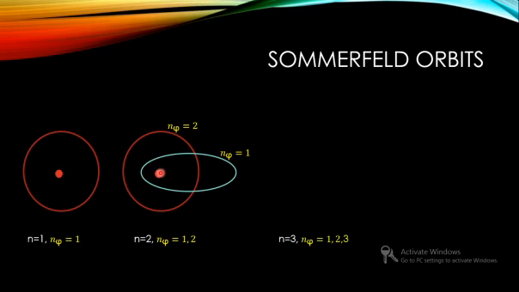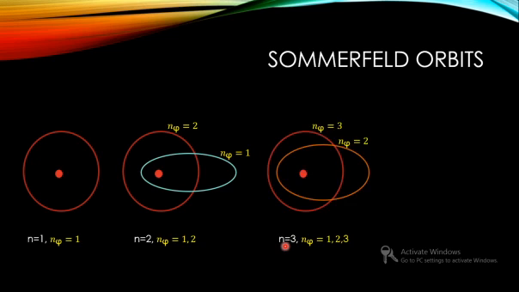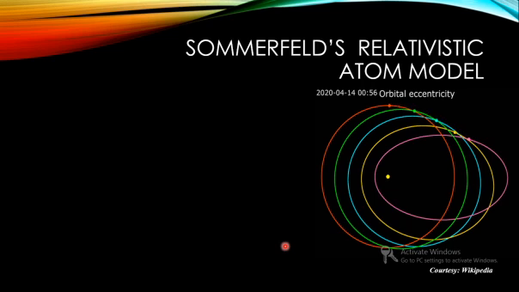Next, similarly we can consider n equal to 3, where n phi has values 1, 2 and 3. Which would be the circular one? n phi equal to 3, which is the same as n equal to 3, will give a circular orbit. n phi equal to 2 will be an elliptical orbit, and n phi equal to 1 will be more elliptical than n phi equal to 2. I hope it is clear. So these are the Sommerfeld orbits.